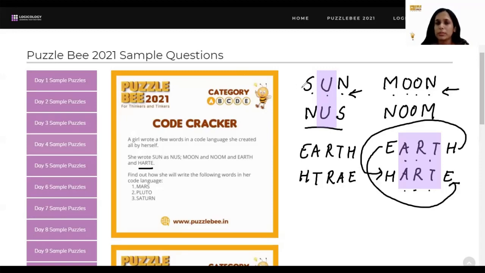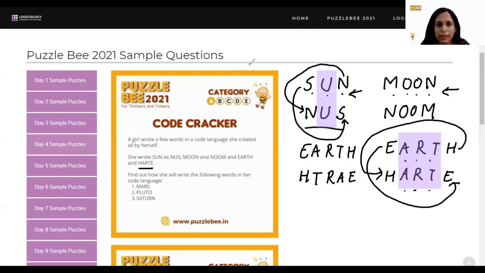S, which was the first letter, has now become the last. And N, which was earlier the last, has now become the first. So the same pattern that we found out in Earth is working for sun as well. So if it is working for moon as well, then we know that, okay, that is the correct answer.